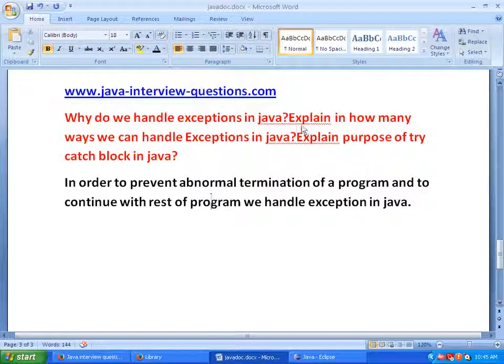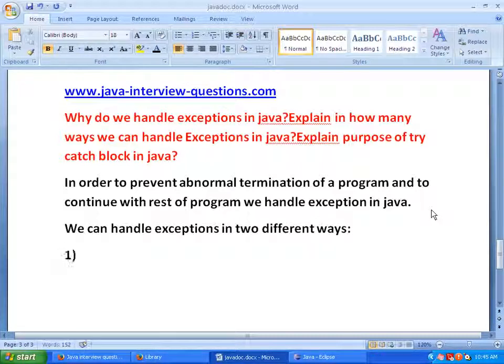And coming to the second question, in how many ways can we handle exceptions in Java? We can handle exceptions in two different ways.